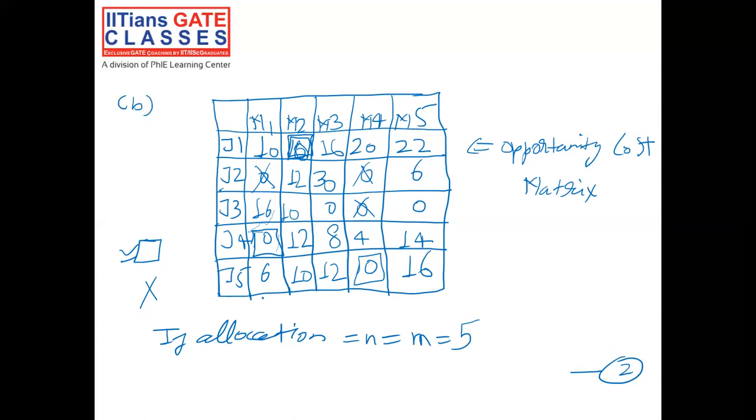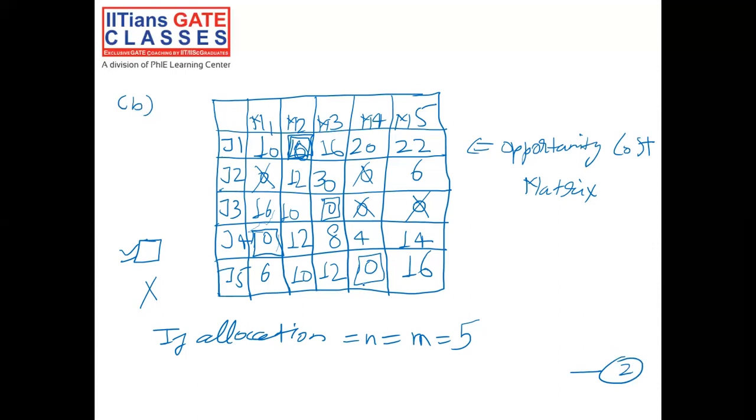So column 1, no zeros are present. Column 2, no zeros are present which are vacant, neither crossed nor assigned. Now column 3, one zero is present here which can be assigned. Since this particular zero is assigned, try to cross all the other zeros with respect to this row and this column. In this row, one zero is present. I'll cross this, and there are no other zeros present in this particular column. Now move to the next column.